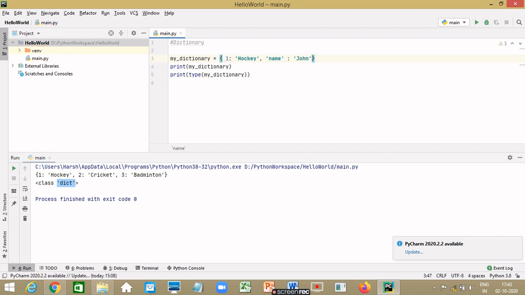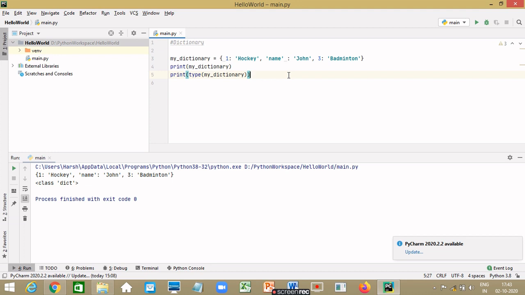Let's define it as John. Let's keep the third one as it is, badminton. So again, when we print this, we get the output. It is possible in Python to have different kinds of keys where we first define this as integer, the next one as string, and the third one as integer again.